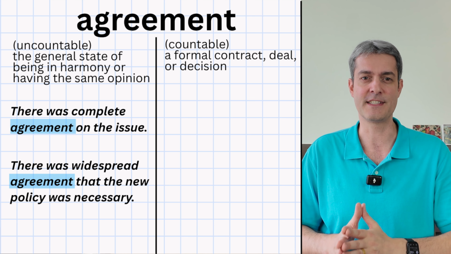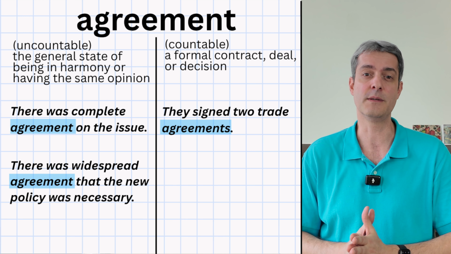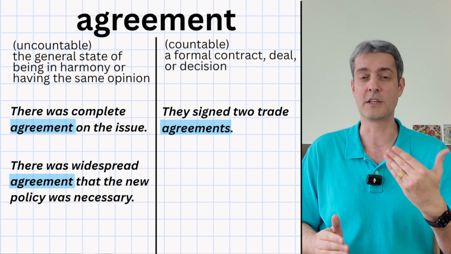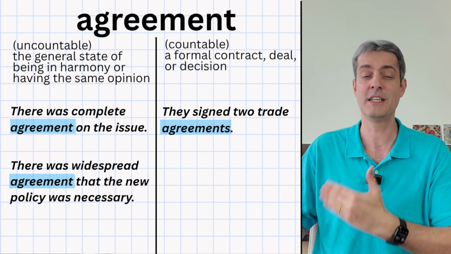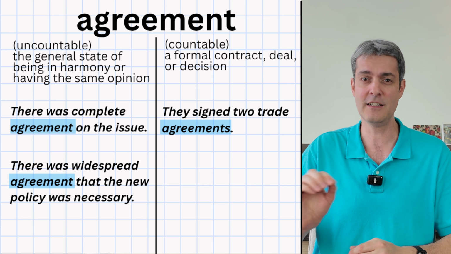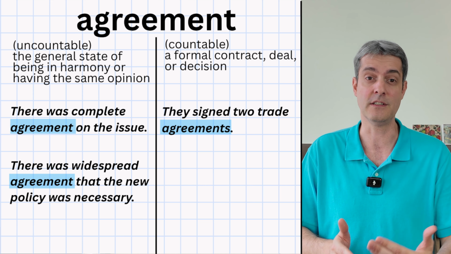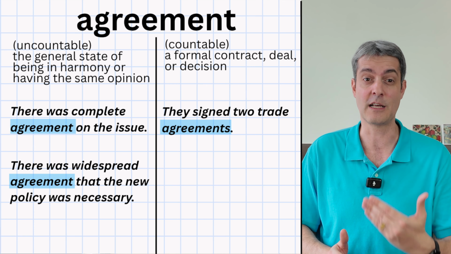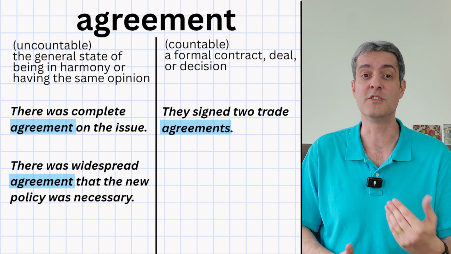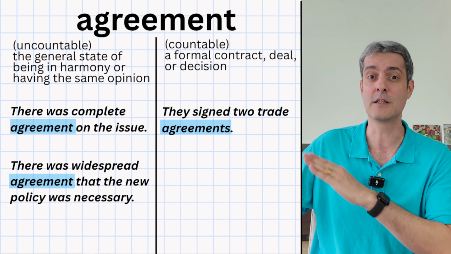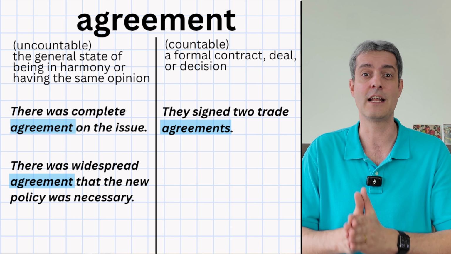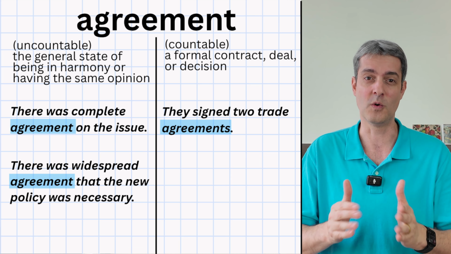Our first example says, they signed 2 trade agreements. In this sentence, we use agreements as a countable noun because we're talking about specific individual contracts that can be counted. Each trade agreement is a separate document or deal between the two groups. So we use the plural agreements to show that more than one contract was signed.